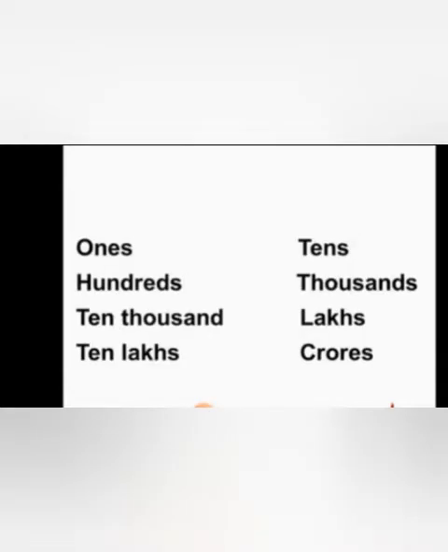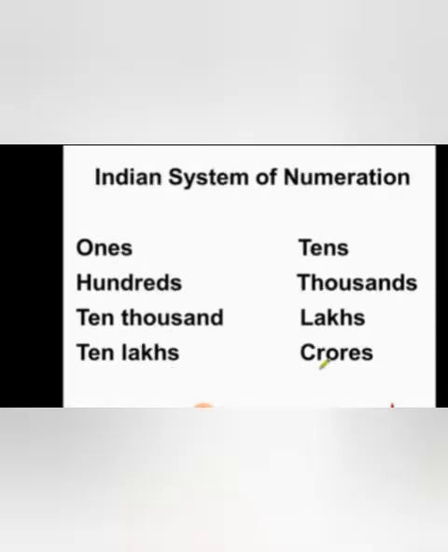So, when we are counting by ones, tens, hundreds, thousands, 10,000, lakhs, 10 lakhs, crores, then we are using the Indian system of numeration. Here we make use of hundreds, thousands, lakhs, crores, etc.